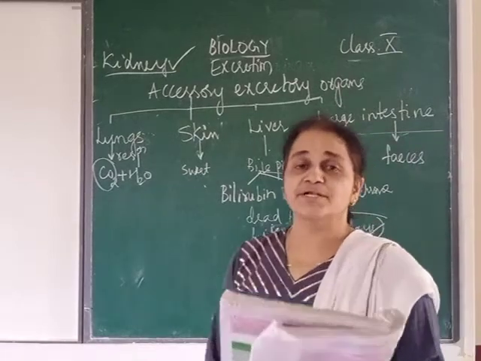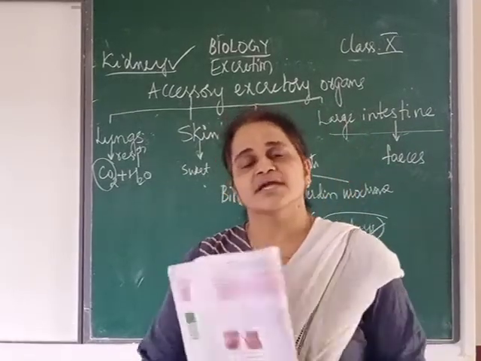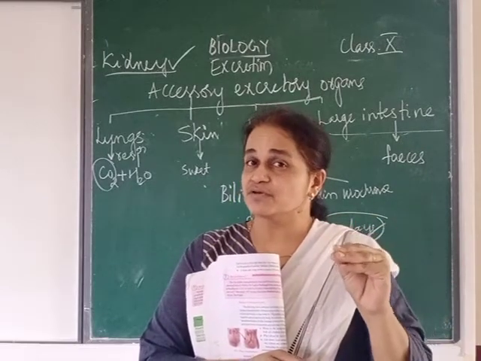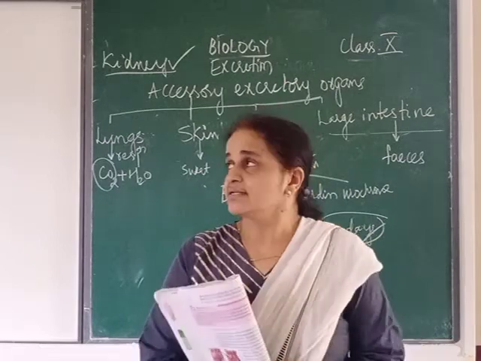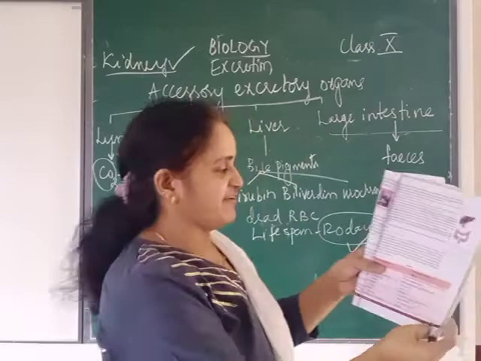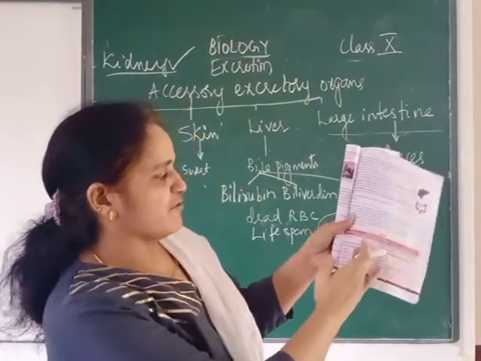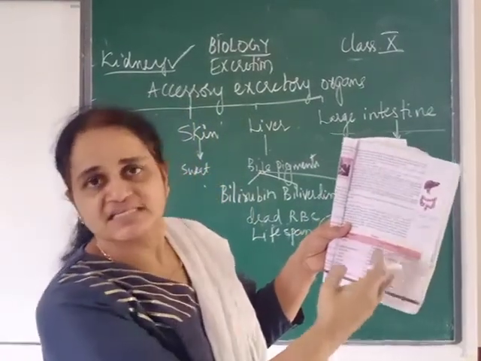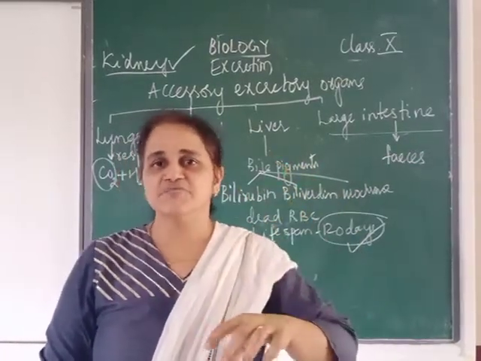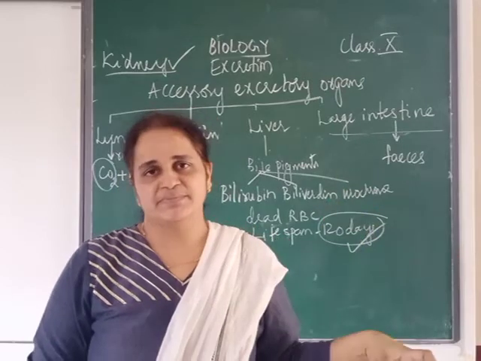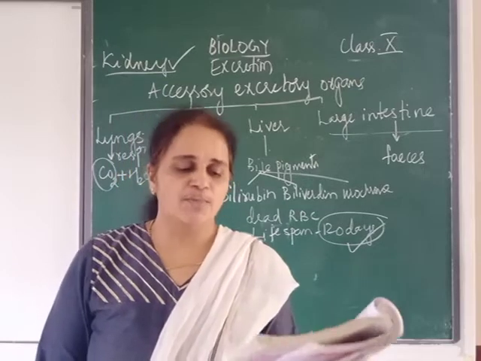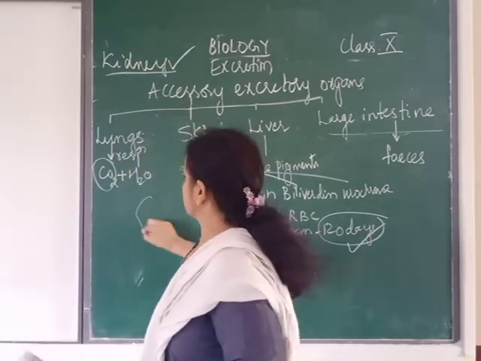Next we will start the bit on excretion in other organisms. We finished human excretory system. In human excretory system, which was our organ which was very important? That is kidney. So if we look at page number 85, they have given the name of the organism and excretory system. Whenever we start with the organism, we always begin with a simple one. Simple means unicellular. So which is the first one? It is protozoa. Protozoa is single cell.